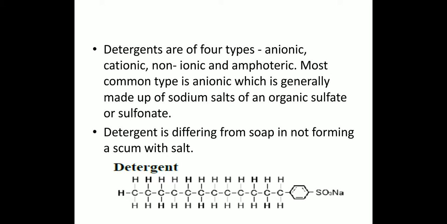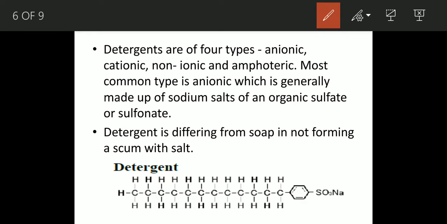There are four types of detergent: anionic, cationic, non-ionic and amphoteric. Of all of these, the most common type of detergent is anionic, which is generally made from the sodium salt of organic sulfate or sulfonate.